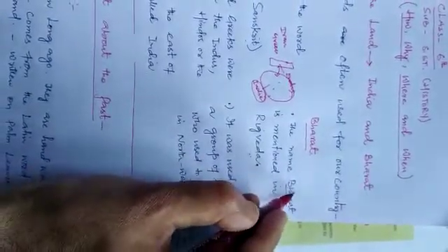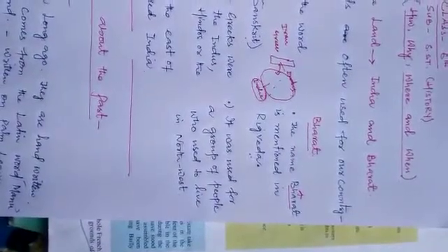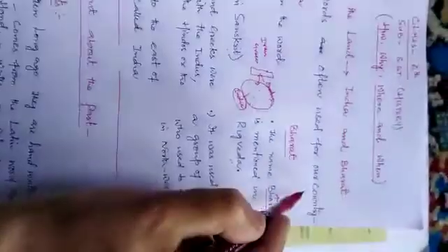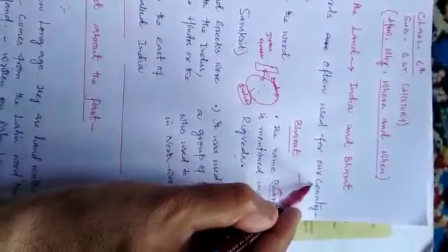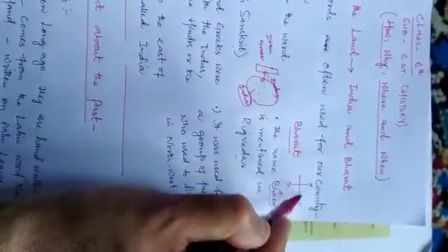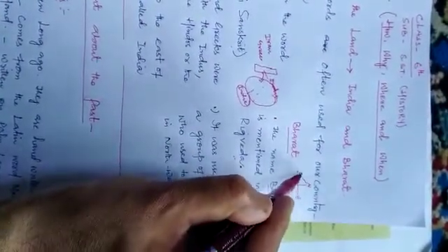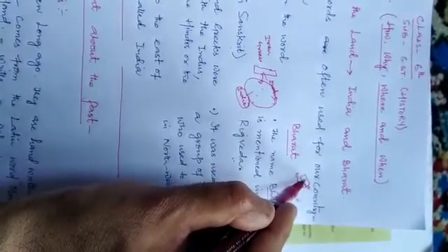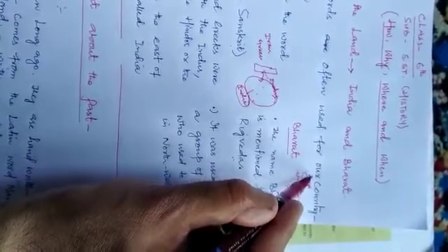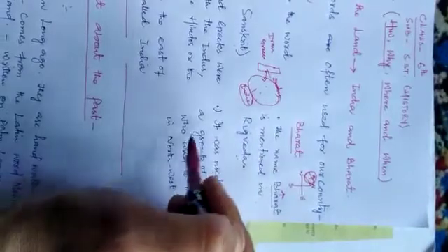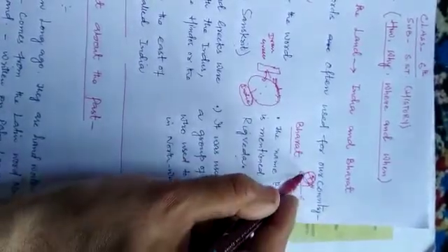What was Bharat? Bharat was actually the name of a tribe. That very tribe was living in the northwestern part. If you see this, it is north, it is south, it is east, and it is west. This very Bharat tribe was living in this area. Clear?